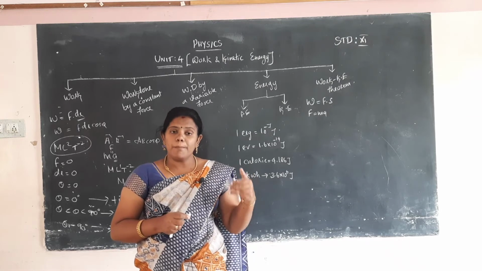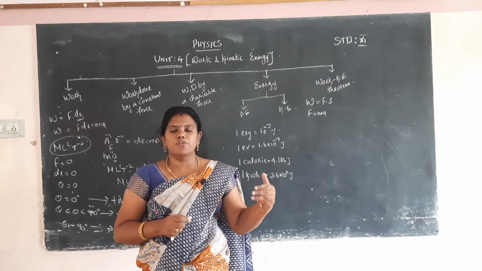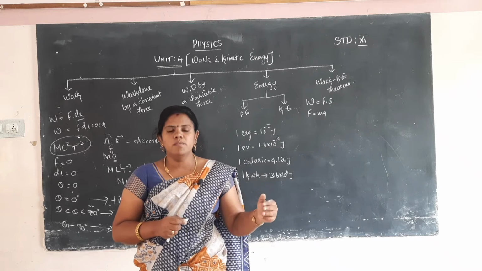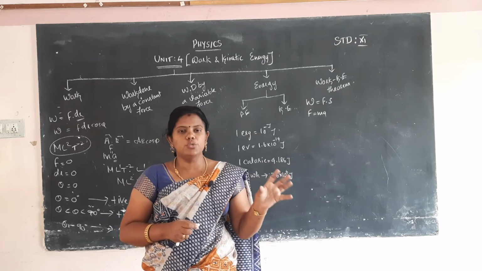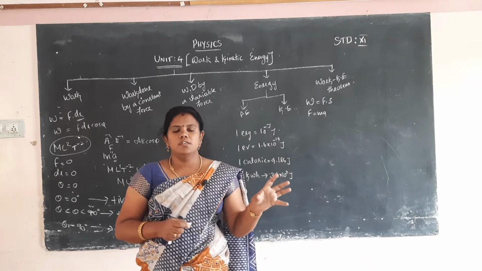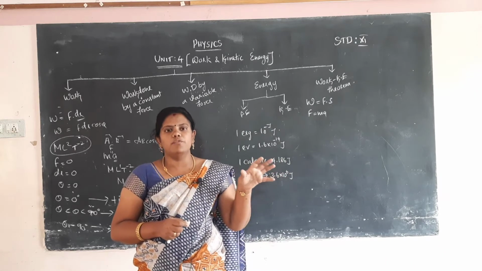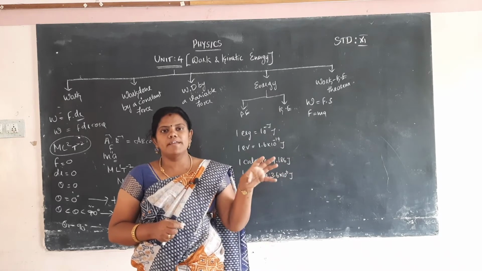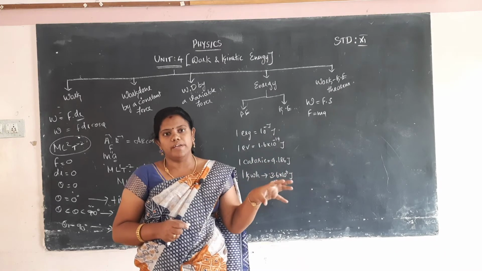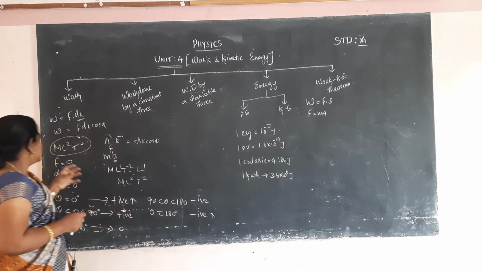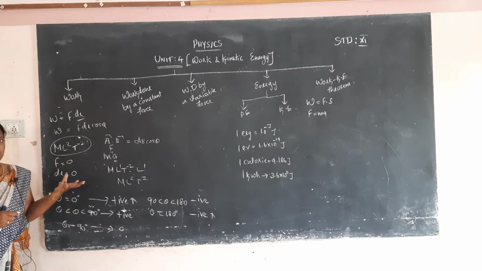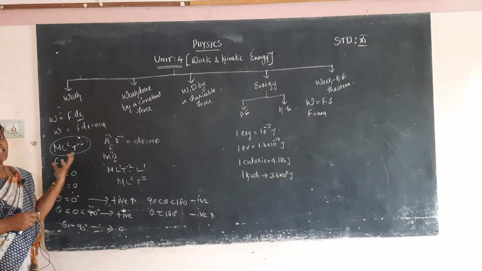Suppose no external opposite force is applied to the body, it will keep moving in continuous motion. No force is needed to keep that object moving, so the force value is 0. The object is moving, but no work is done by applying any force.